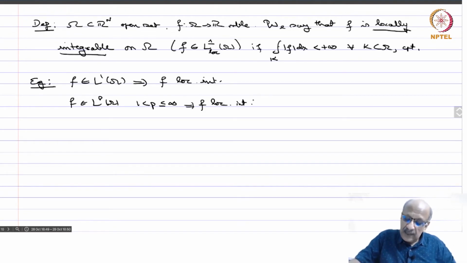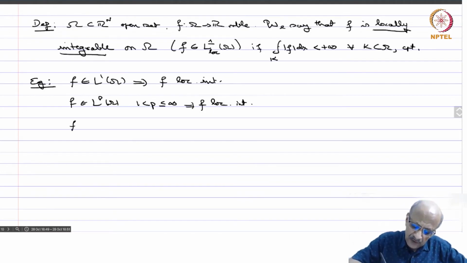Because if it is L infinity, it's a bounded function, and a bounded function is always integrable on any compact set because compact sets have finite measure. And if it's in Lp, then it's Lp on any compact set also, and compact sets have finite measure. We have seen that it is then L1 on a compact set.